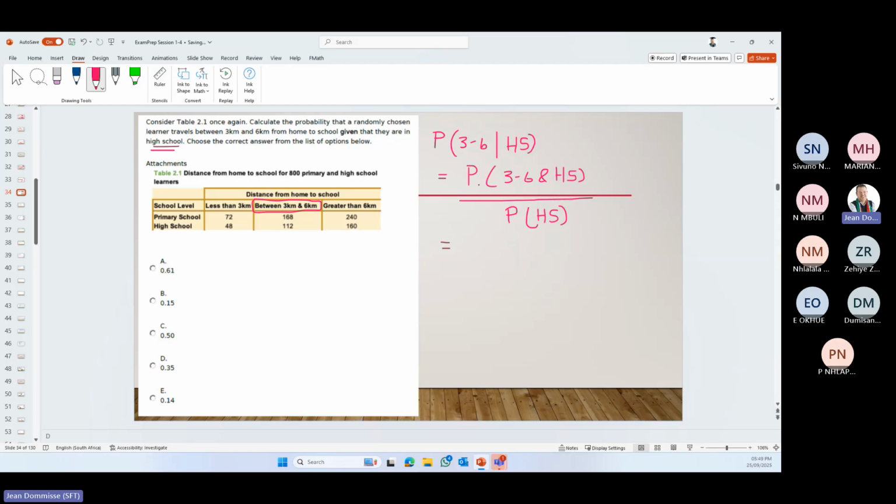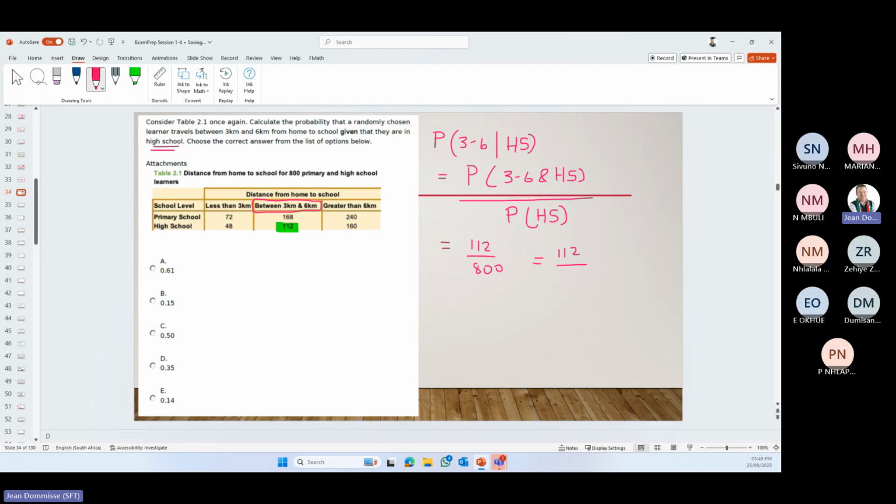So probability 3 to 6 and high school is 112. So 112 divided by 800. Or later on, we're just going to say 112, but I'm going to show you that now.